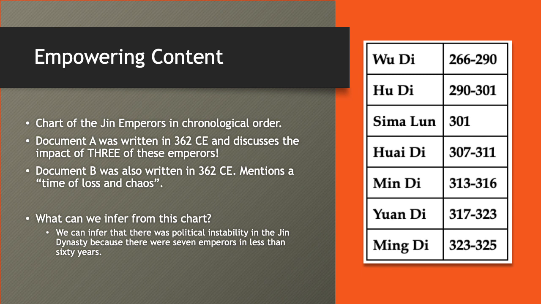So once you look at document A, you should be able to identify which 3 emperors they are and make a note underneath your chart to make sure that you can keep the date range in mind. But I want you to look at this chart and try to make an inference. Again, an inference is an educated guess based on logic, reasoning, and evidence. So what can we tell from this? All right, I want you to take a moment, look over the different dates, and see how many emperors we have over this period of time.